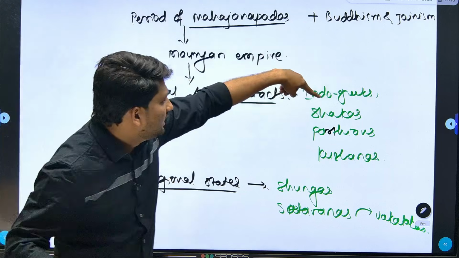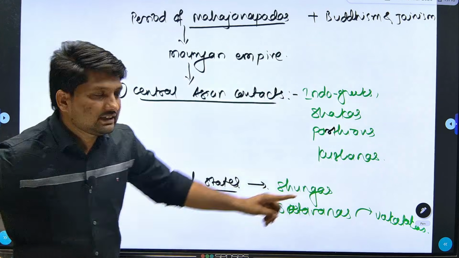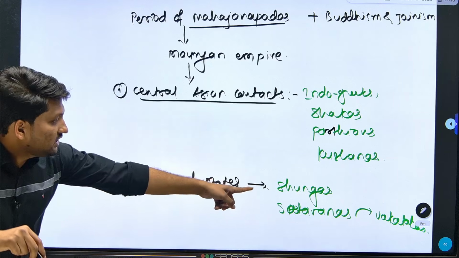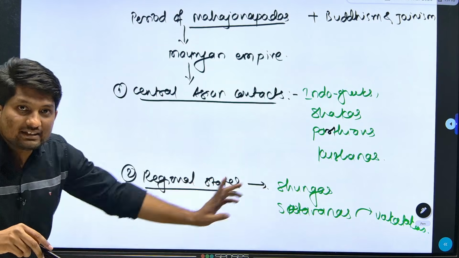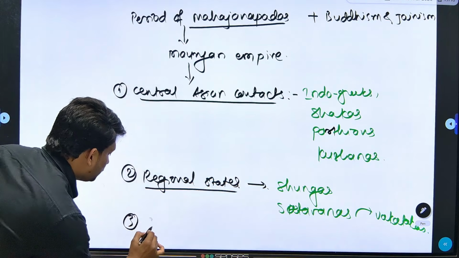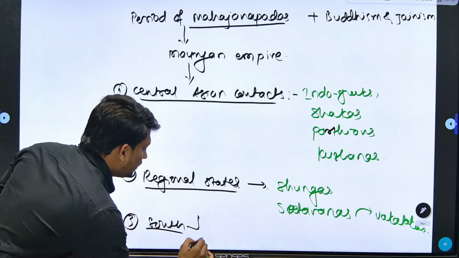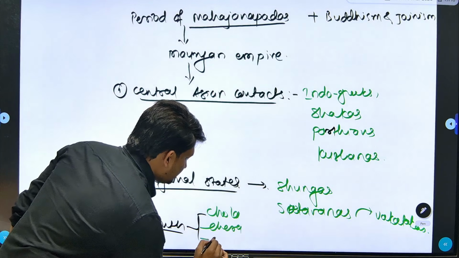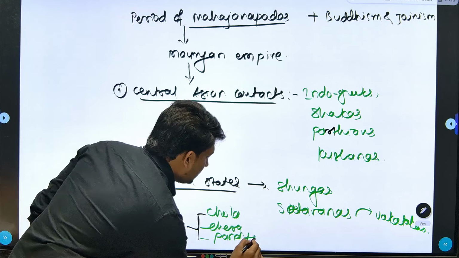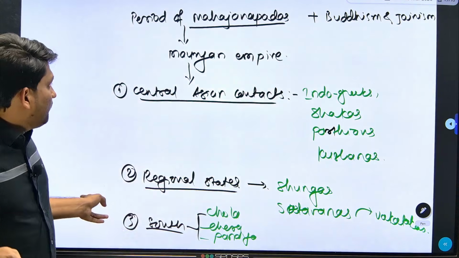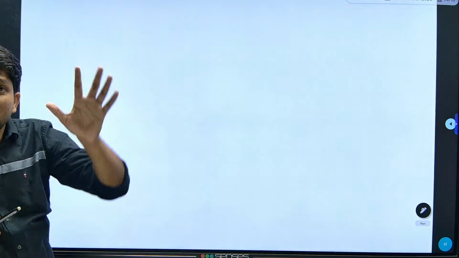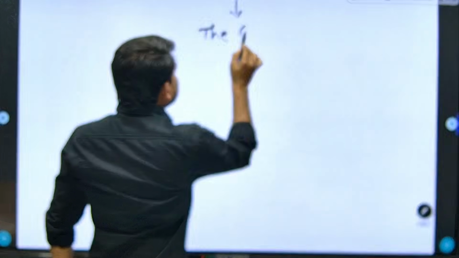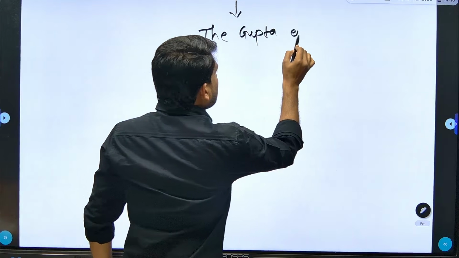After the decline of the Mauryan Empire, in the northwest we have the Indo-Greeks, Shakas, Parthians and Kushanas. At the same time, in North India and the Deccan, we have the regional states, Shungas, then Satavahanas and Vakatakas, and in the deep south, we have Chola, Chera and Pandya, early South Indian kingdoms. Finally these small states in the north part of India were replaced by the Guptas. So we generally discuss the Gupta Empire,